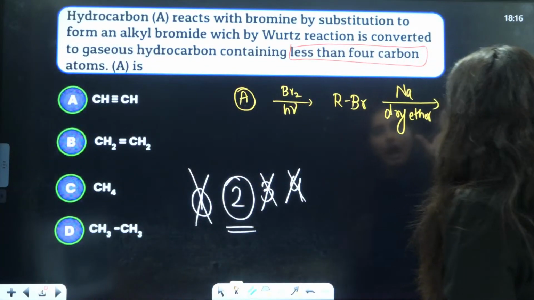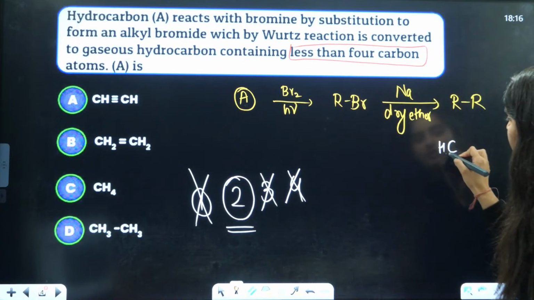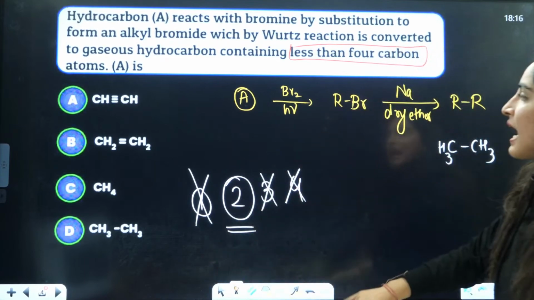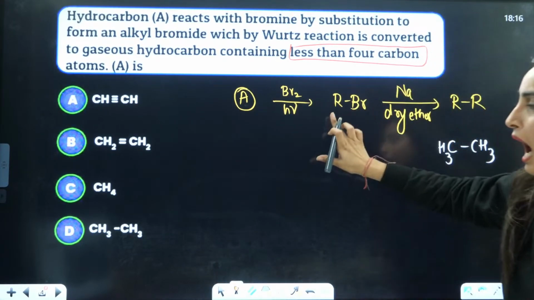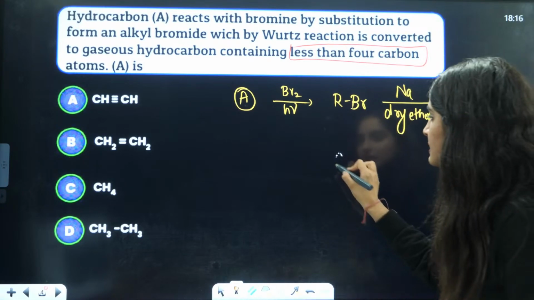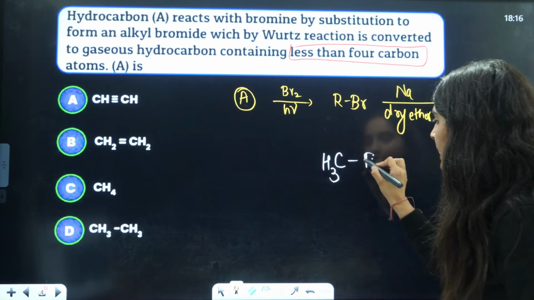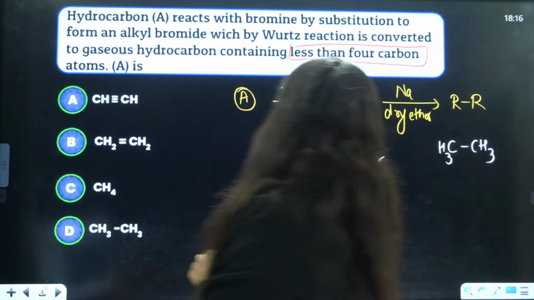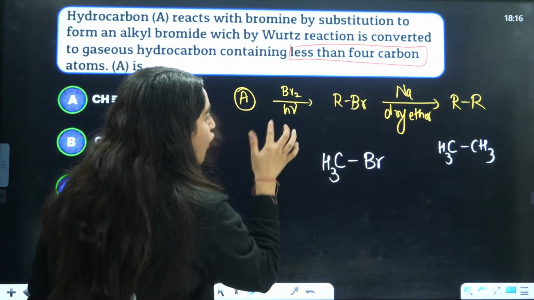So this RR will be CH3-CH3, right? By this I can say that this RBr will be, this is your R part, so this will be CH3Br, right?